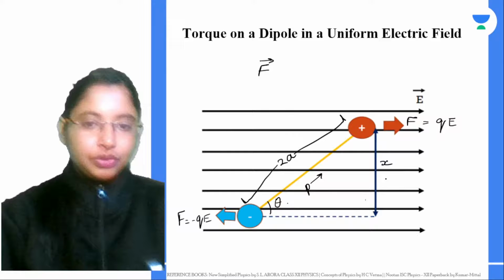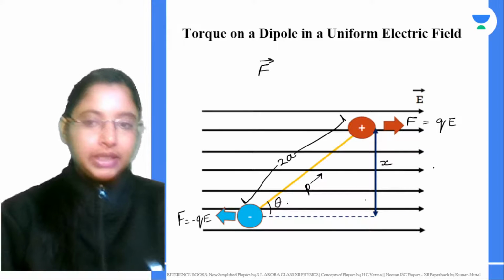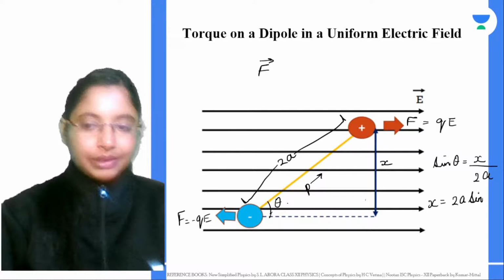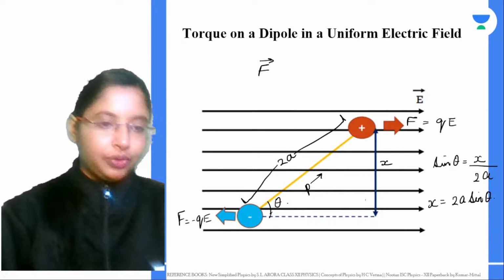Somewhere we have to take the hypotenuse into account. Opposite by hypotenuse is given by sine theta. Sine theta is this x divided by this distance, which is 2a. From here, x will be 2a into sine theta. So we have found the value of x.